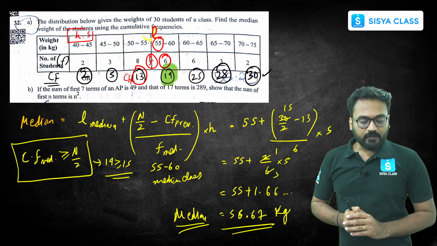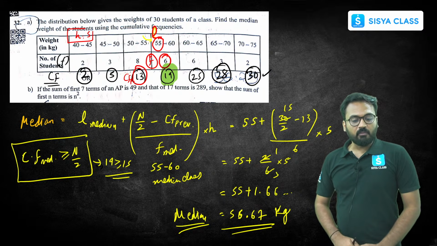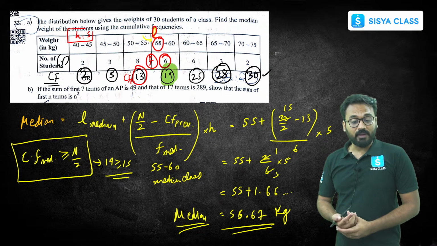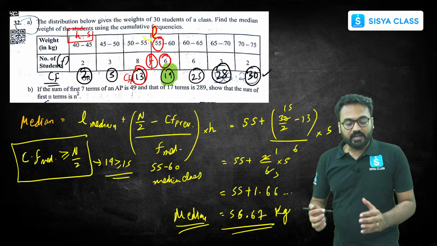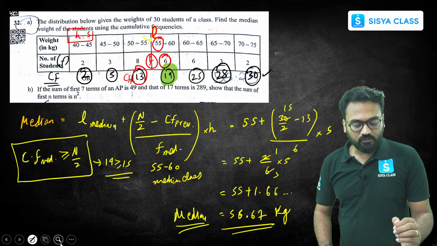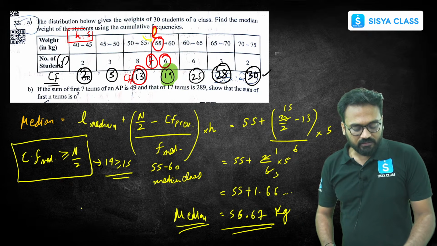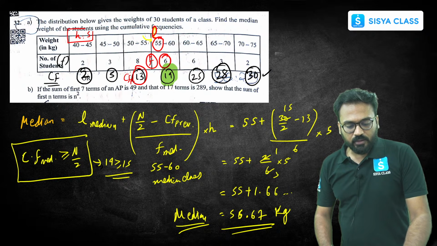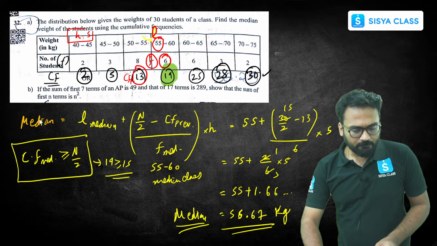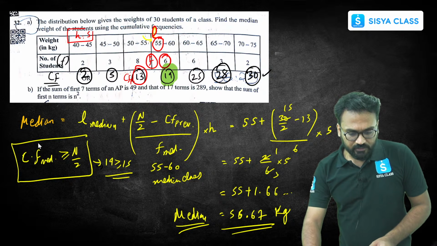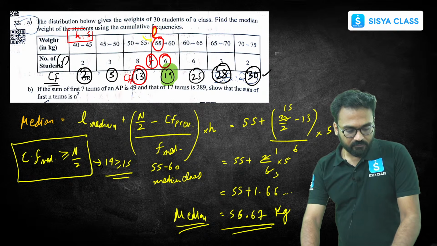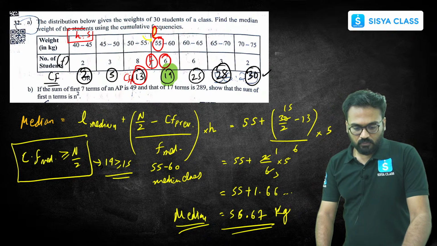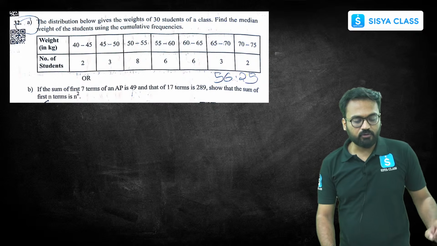The second part, which is the B part: if the sum of first 7 terms of an AP is 49 and that of 17 terms is 289, show that the sum of first n terms is n square. This is not that difficult. Let me add a slide over here very fast. This is the 32nd question. Let's add one more slide here. So first part is done.